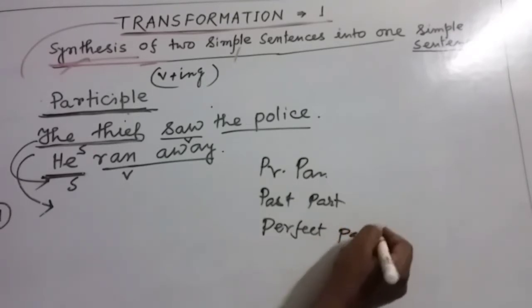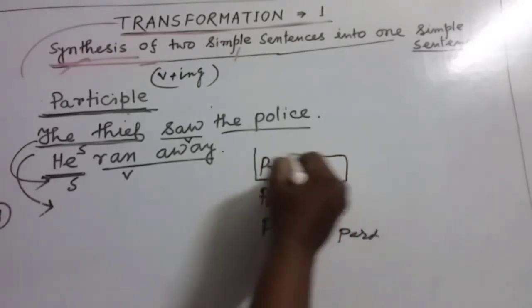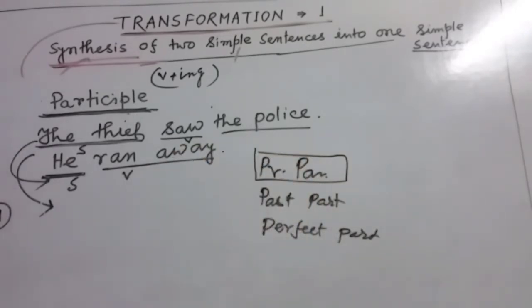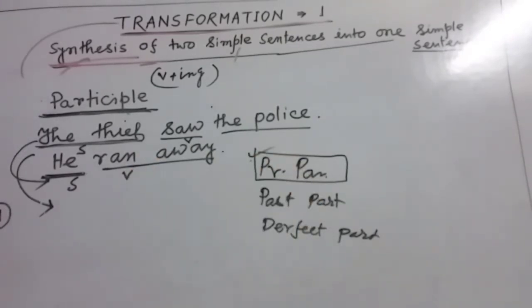Perfect participle. My dear friends, to show two actions going on simultaneously, or two actions going on at the same time, for this purpose only we use the present participle. Here you can see, this is the first usage. My dear friends, for simultaneous action we can use the present participle. That means two actions are going on at the same time.